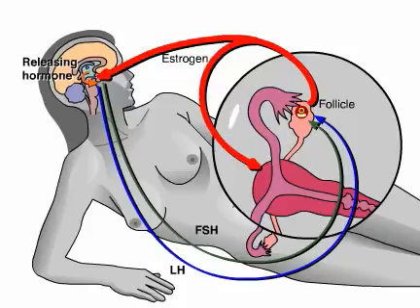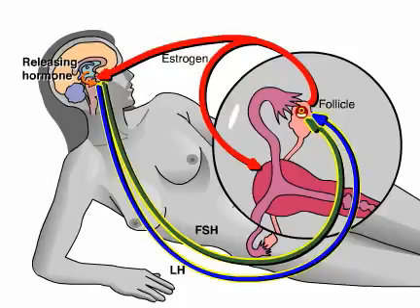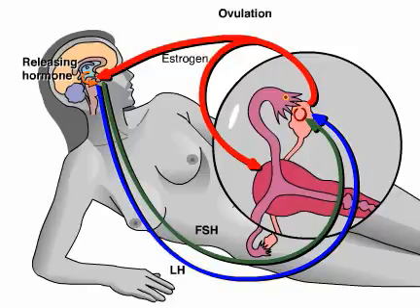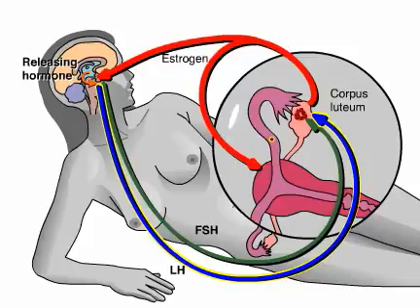Now the response of the hypothalamus and pituitary to estrogen reverses. The higher level of estrogen actually stimulates the hypothalamus to signal the pituitary to secrete a burst of FSH and LH. It is the burst of LH that triggers ovulation on about day 14 of the cycle. The ovum develops, the follicle ruptures, and the nearly mature ovum is released from the follicle and swept into the oviduct. LH, or luteinizing hormone, also causes the ruptured follicle to develop into a glandular structure called the corpus luteum.